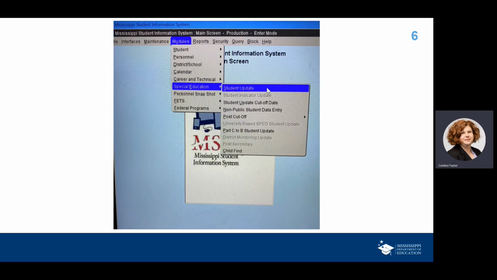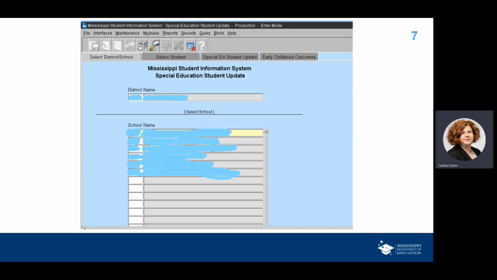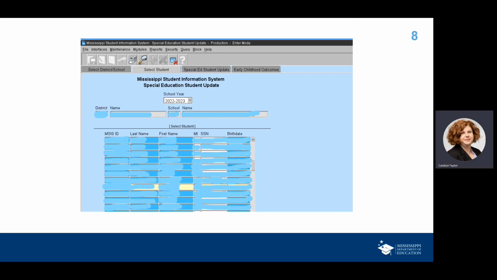Now, when you get ready to go into MSIS, here's what your screen is going to look like. When you log into MSIS, you're going to click on Modules, Special Education, and Student Update. If you're a person that enters information into MSIS frequently, at least for special education information, you are familiar with the Student Update page. Once you click on that, it's going to take you to choose your school, because you'll only have your district's information. So you'll select the school that you want. And once you do that, you'll tab over and select the student that you want.